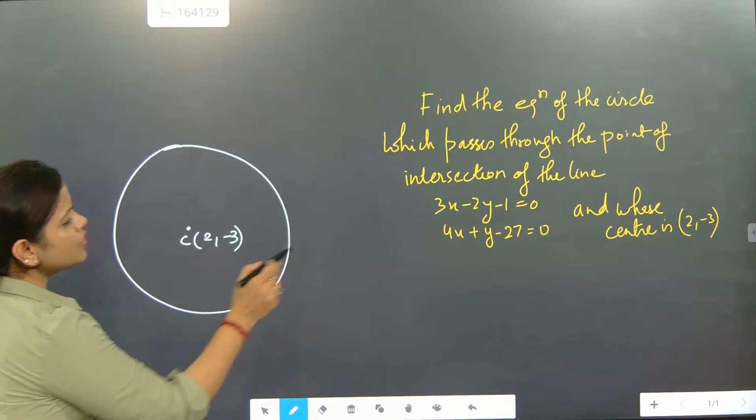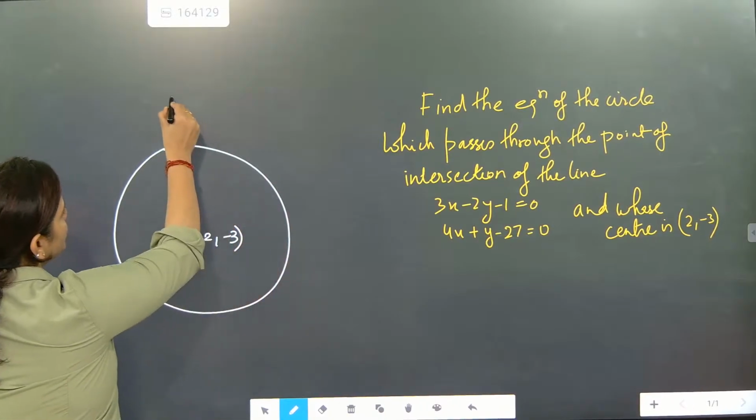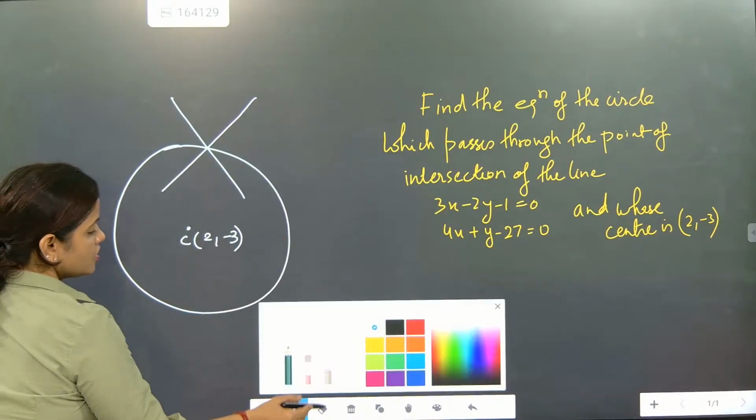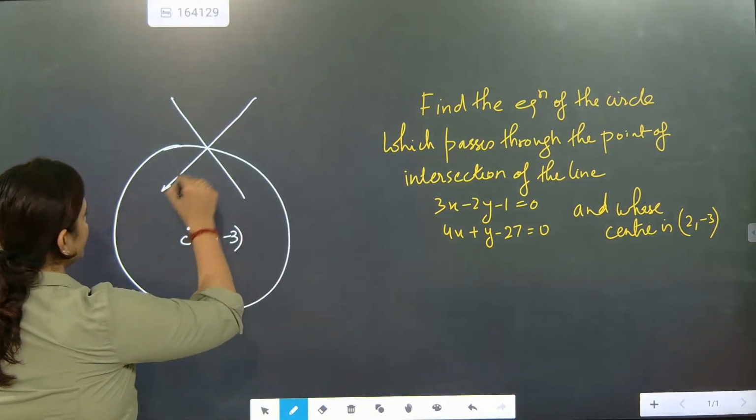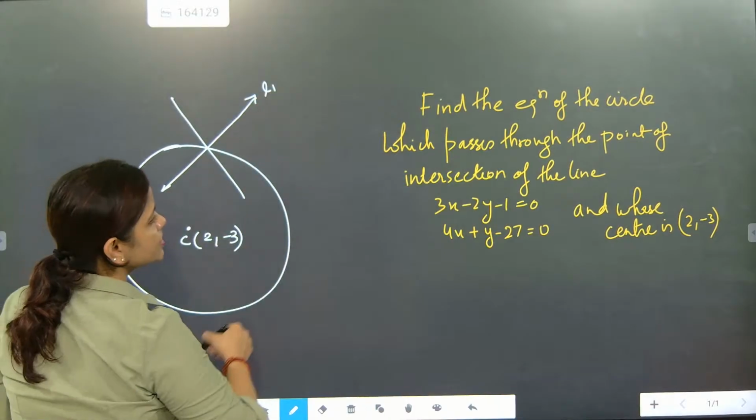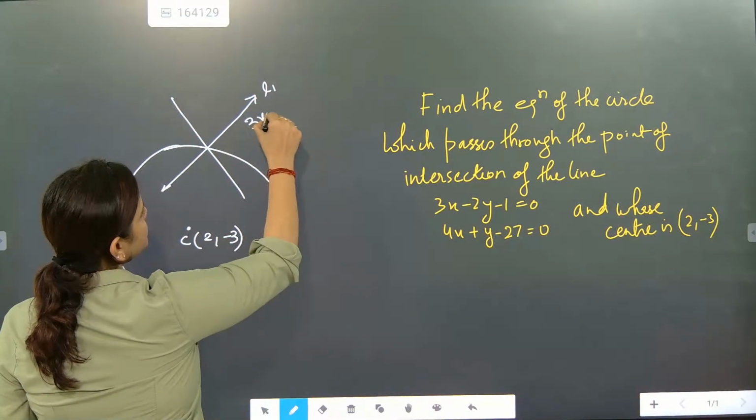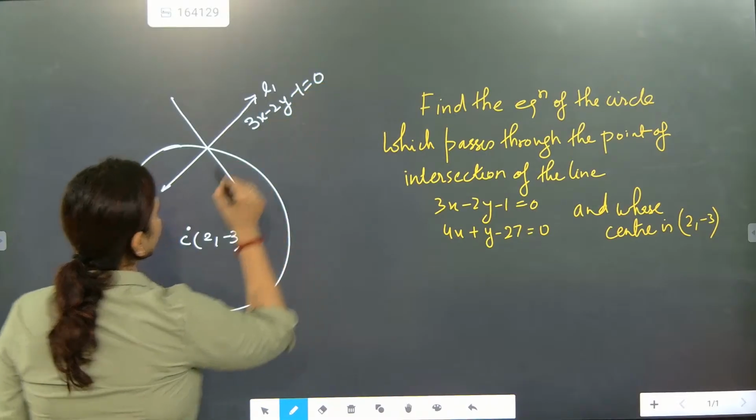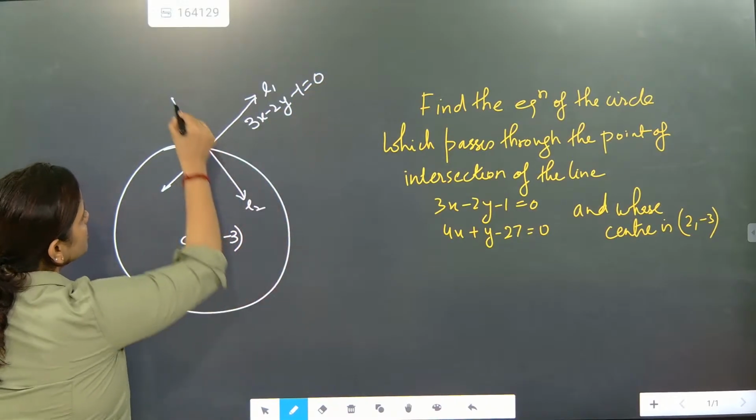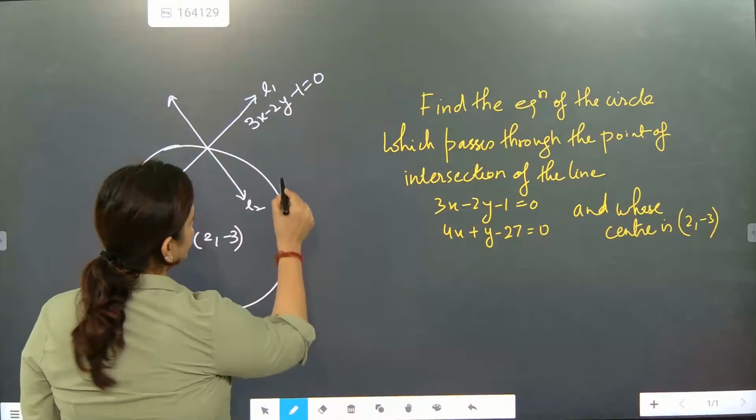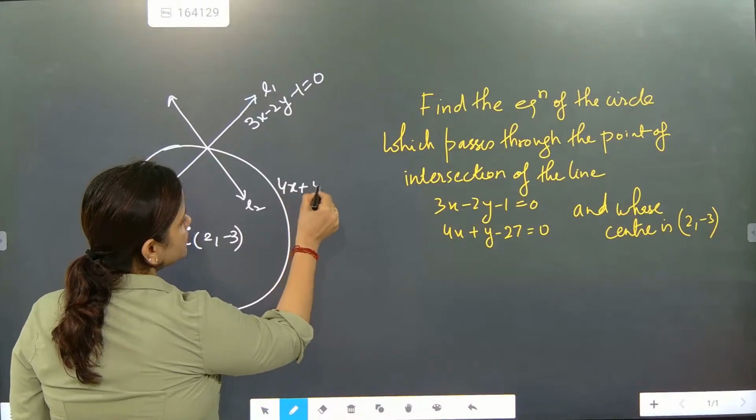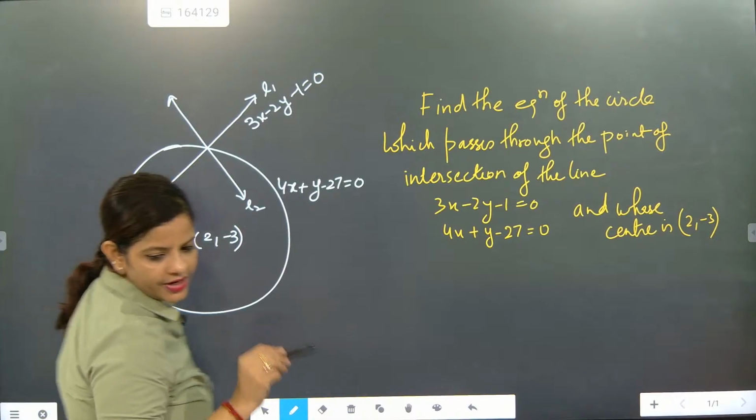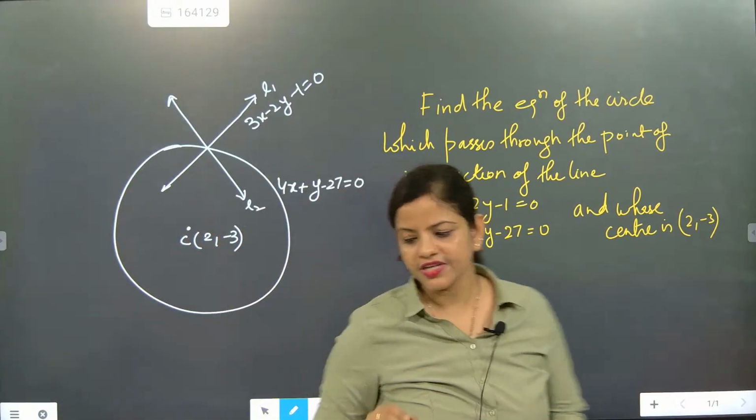Okay. Now two lines are intersecting at a point. So here two lines are intersecting in any part of the circle. So definitely the first line we are going to take as L1. The L1 equation is 3x minus 2y minus 1 equal to 0, and then line L2 is written as 4x plus y minus 27 equal to 0. So lines L1 and L2 are going to intersect each other at a point.